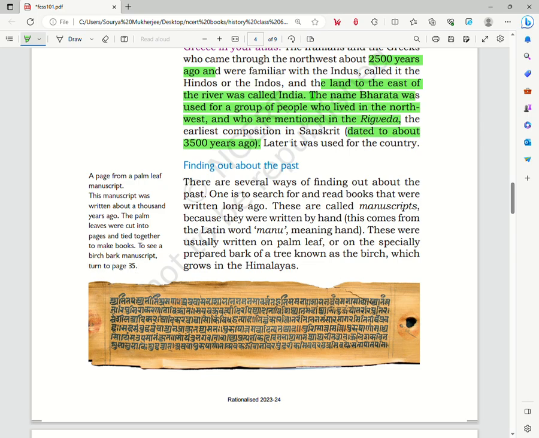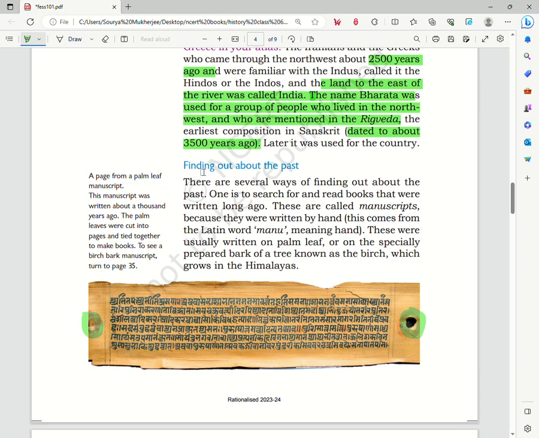So this is a palm leaf manuscript. We see that in earlier times, when the formal paper that we use nowadays was not invented, people used to write on such palm leaves. They were dried and then written on. And if you see the picture, there are two holes in the sides. Now these were used to stack up a bunch of these palm leaves and make a sort of book with them. So this is how a book was made in the earlier times.